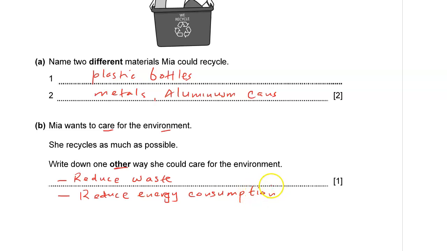When you get out of your room, when you get out of your class, you make sure that you switch the lights off. That way you conserve energy, and energy is produced from fossil fuels, which means that we burn less fuel, and that will have a good impact on the environment.